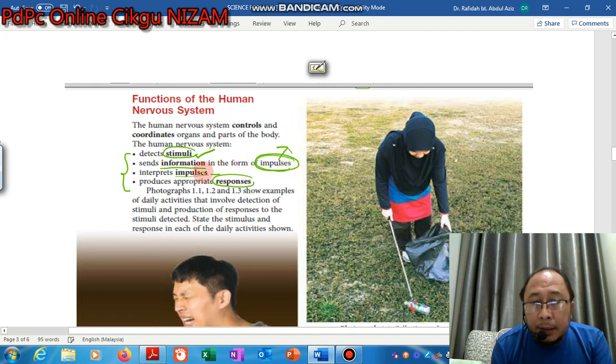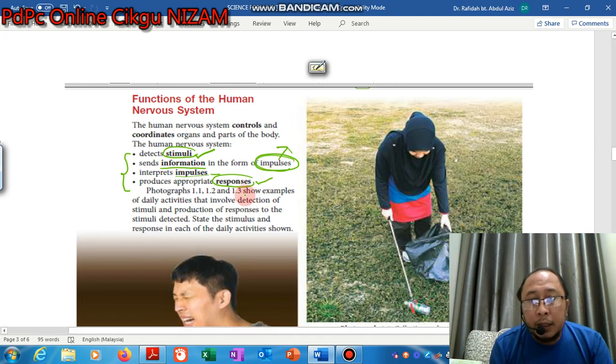And when it reaches the brain, all the impulses will be interpreted by the brain, and then after that, the brain will produce appropriate responses. So this is the overall, general function or mechanism of the human nervous system.